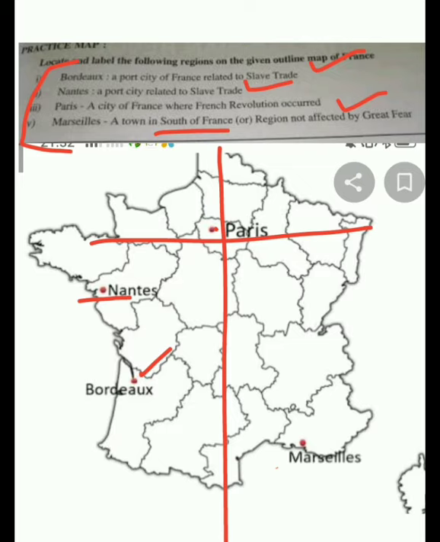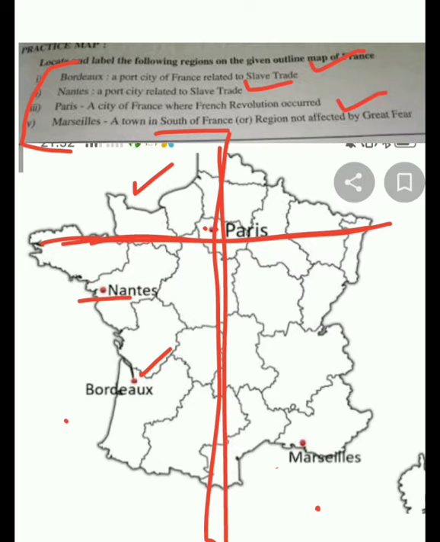Then Marseille, again, is very easy to mark. All these three locations, Nantes, Bordeaux and Marseille, are very easy to remember. For Paris, as it is in the middle and not on the border, I have given you one hint: from this curve, don't get confused, here also we have a curve, the bigger one. From this curve you mark a straight line, and from there to the center. Wherever both lines meet, there you mark Paris.